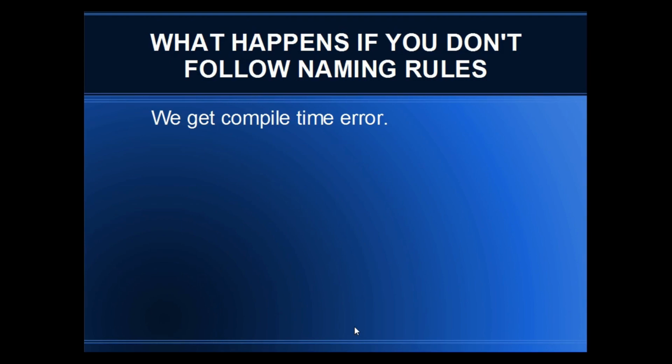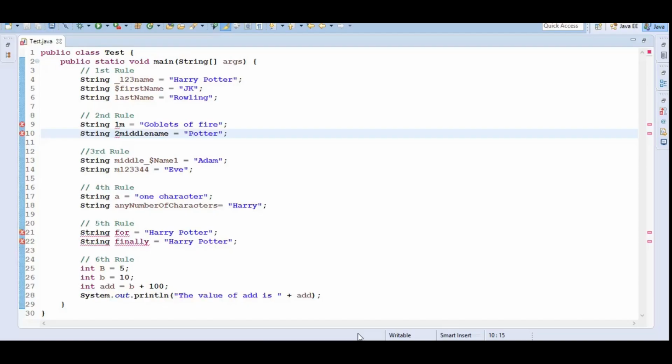What happens if you don't follow these naming rules? We get a compile time error. So please be very careful and follow all the rules while naming an identifier in Java. Let's look at the sample program demonstrating these rules.